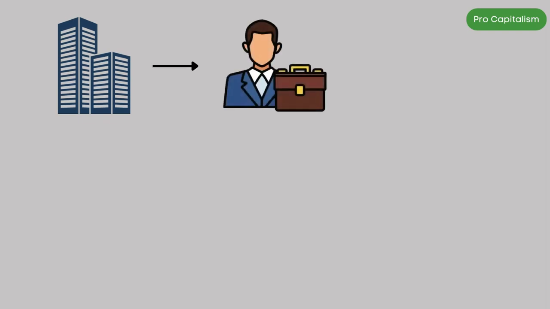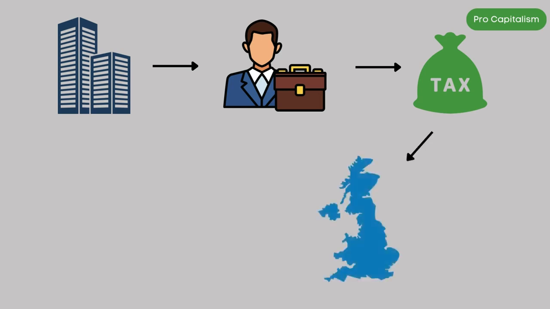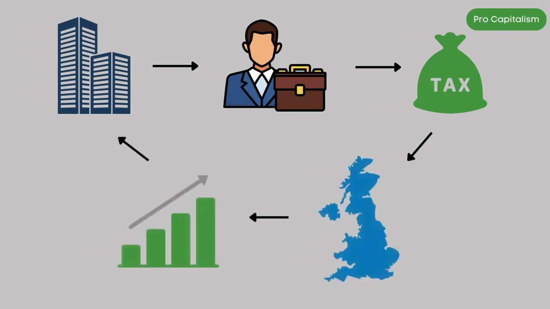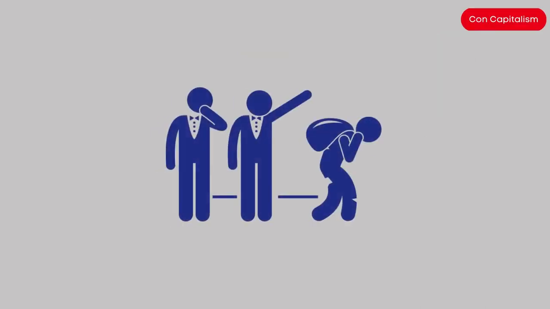The main benefit of capitalism is that it encourages innovation and growth, as reward is directly linked to output. This can lead to more profitable companies and, as a result, higher levels of employment, which means more tax will be collected and therefore more reinvestment back into the country, and ultimately more longer-term growth in the form of higher GDP. However, the downside of capitalism is the risk of exploitation.